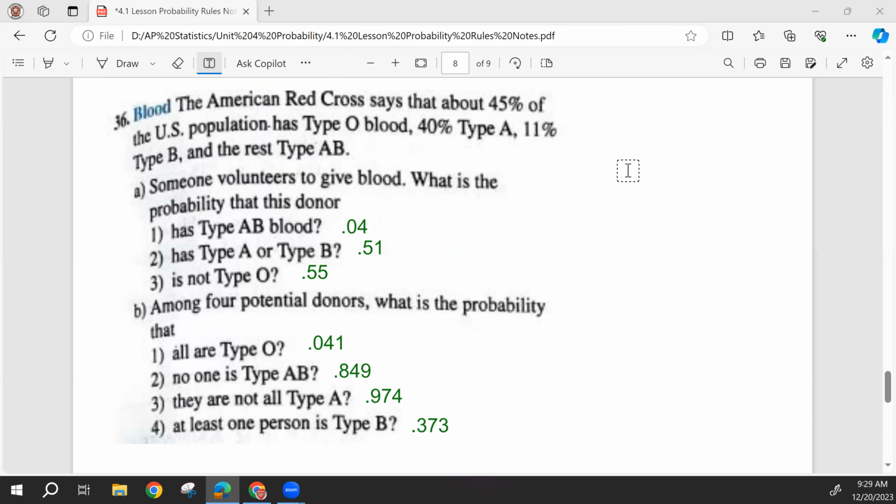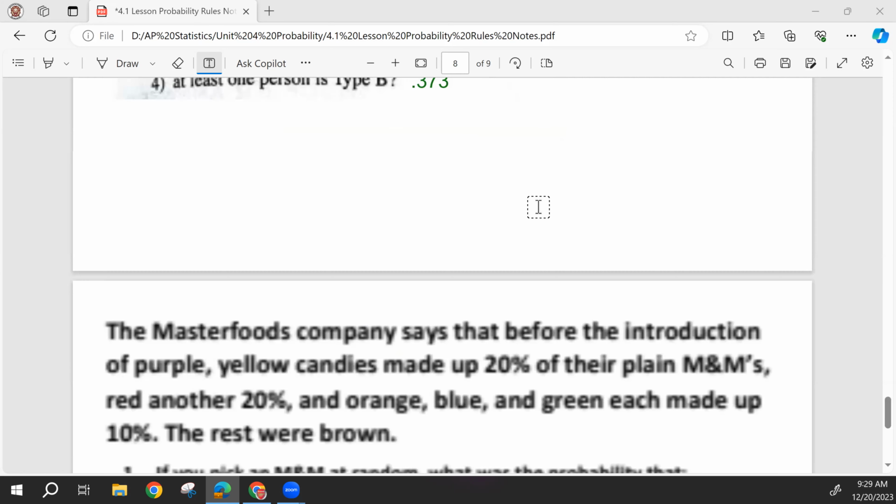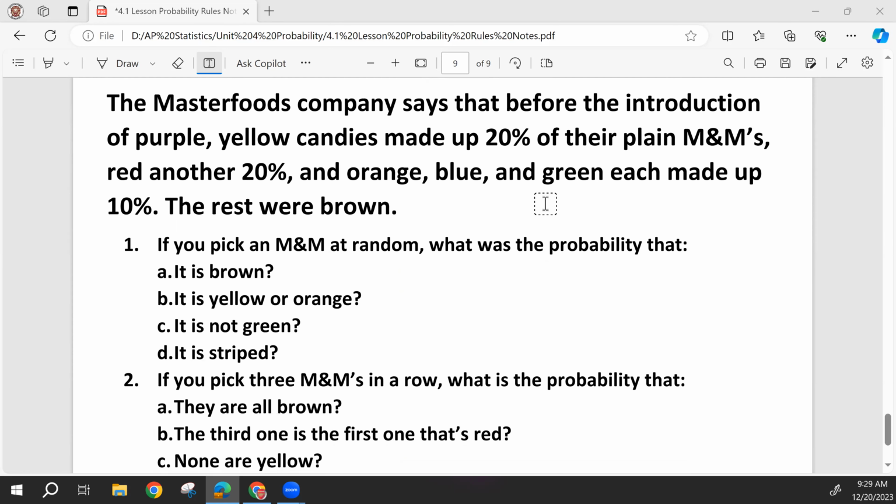So hopefully you gave these a try. Check your answers. If you got one or more of them wrong, it's a good idea to go ahead and ask me to check your work, and we can have a conversation about why the correct answer is the way it is. If you feel confident, though, there are some practice problems I'd like you to do. As always, if you have questions while you're working through these problems, please feel free to ask me. I'm not trying to trick you. I want you to be able to learn this stuff. So take your time on these, and good luck.